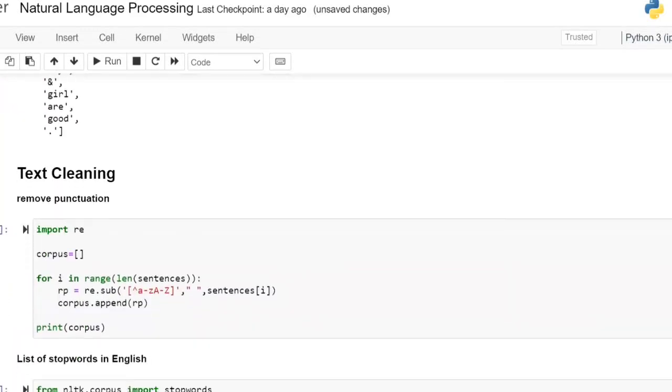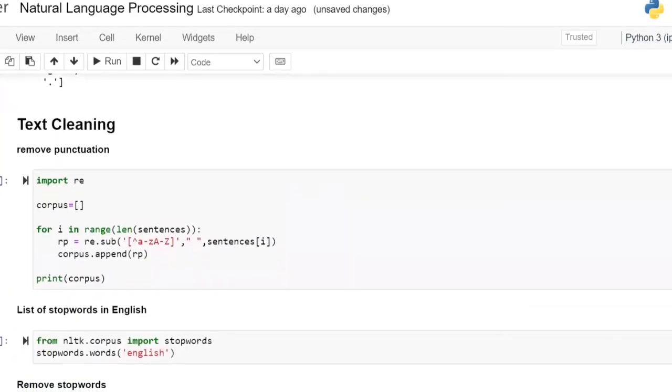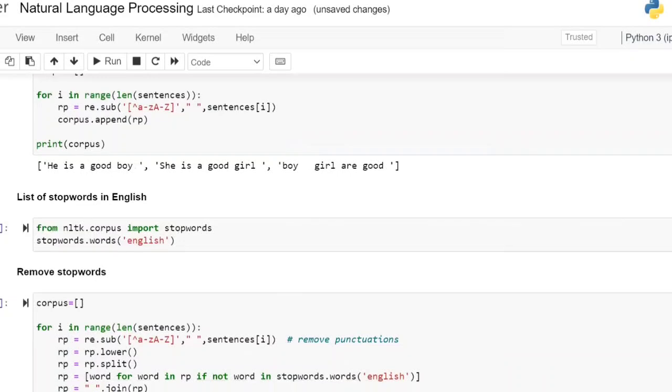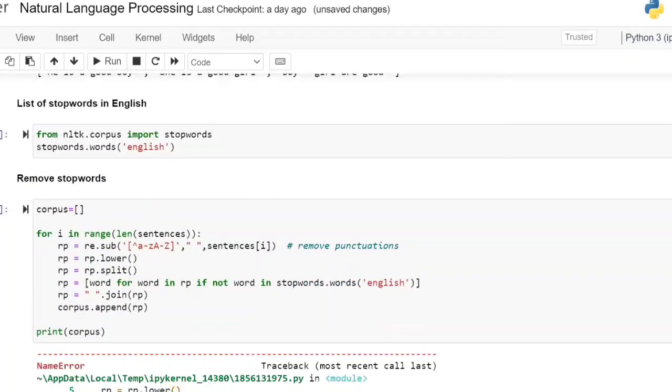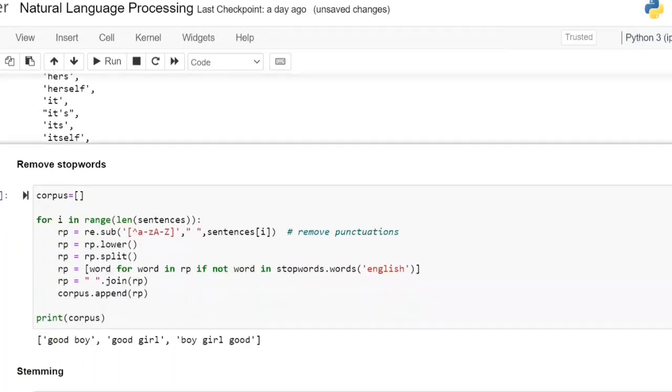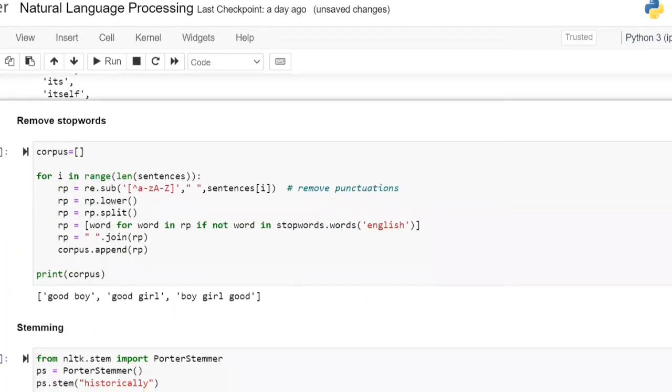Next, followed by text cleaning. In the text cleaning, the first one is remove punctuations, where it is going to remove the dot, and so on. And we are going to remove the stop words. These are the list of stop words. It is going to remove stop words like he, is. These both come under stop words.